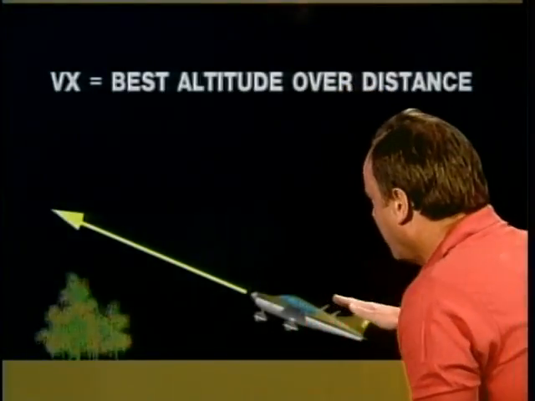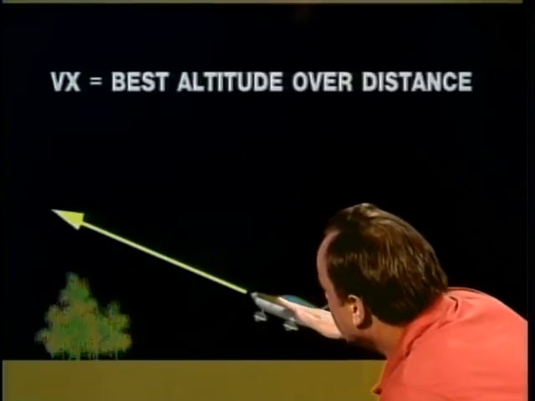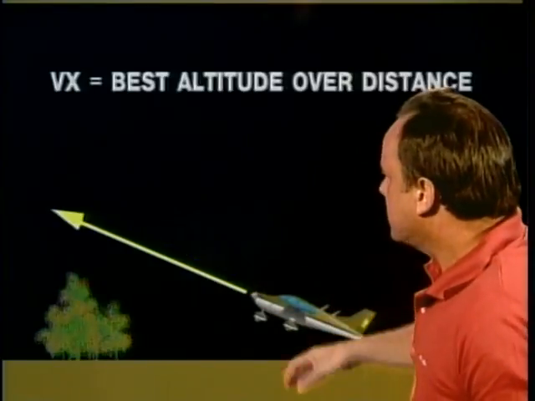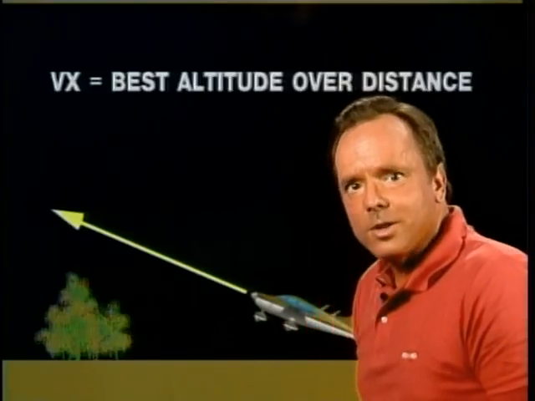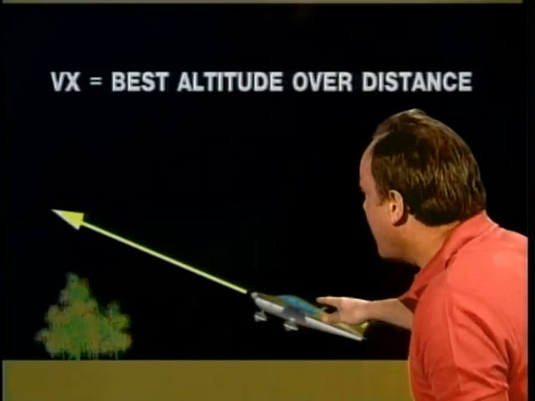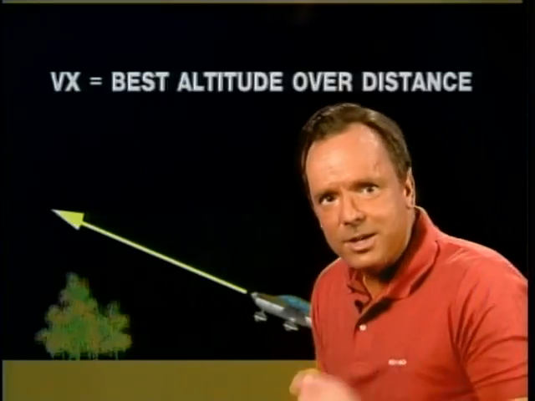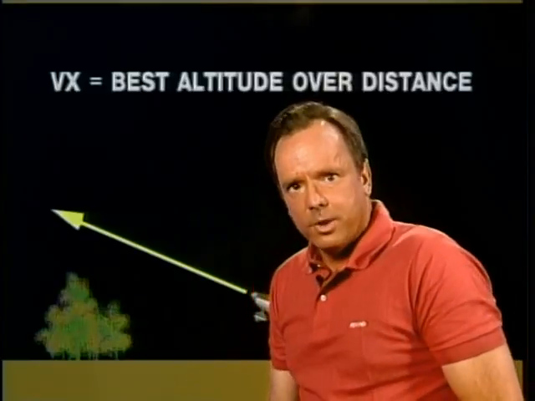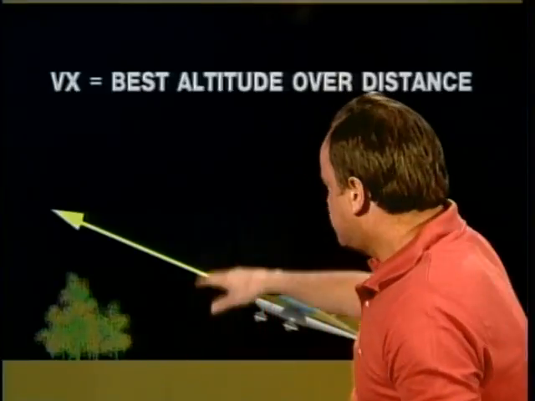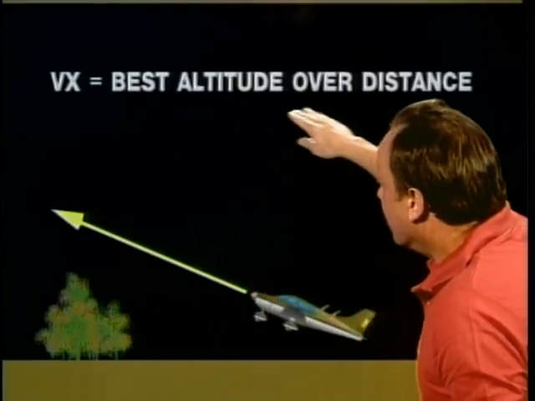Now let's assume you're taking off in an airplane, and as you take off, you'd like to clear a 50-foot obstacle. How could you have an airport without a 50-foot obstacle? Well, if you want to take off and clear an obstacle, what you want to do is climb at the airspeed that gives you the greatest gain in altitude in the shortest distance during takeoff. That's called the best angle of climb speed. There is a V speed for that, and that is called VX. That's just an abbreviation for the best angle of climb speed, and that's the best altitude over distance, VX.